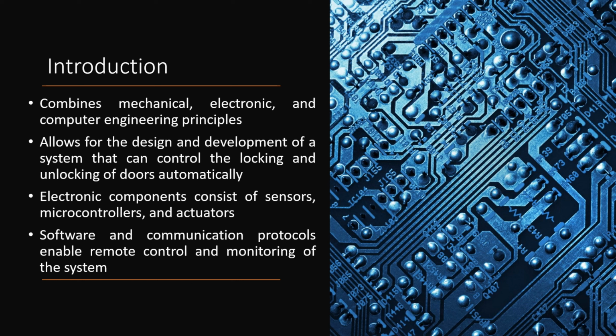An automated door lock system is a prime example of a mechatronic system, which combines mechanical, electronic, and computer engineering principles to create a complex system. This integration allows for the design and development of a system that can control locking and unlocking of doors automatically. The mechanical components include the lock mechanism, door handles and hinges, while electronic components consist of sensors, microcontrollers, and actuators. Additionally, software and communication protocols enable remote control and monitoring of the system. By combining these engineering disciplines, an automated door lock system exemplifies the essence of mechatronics.